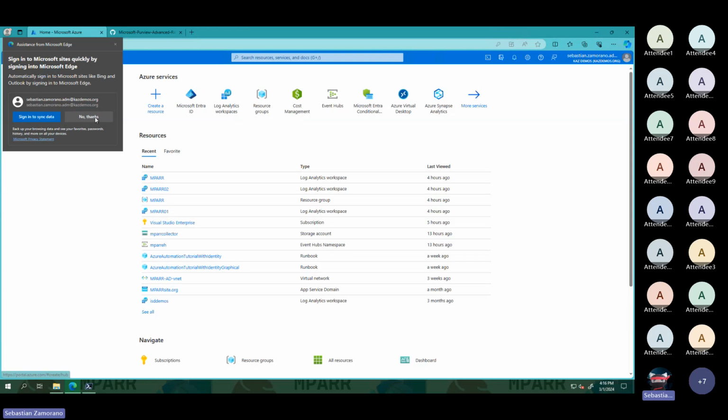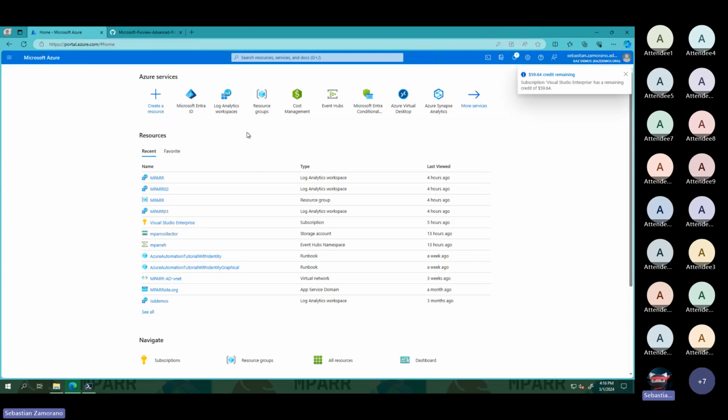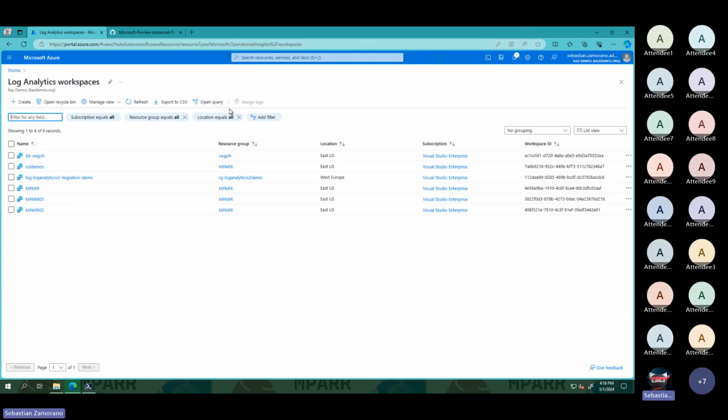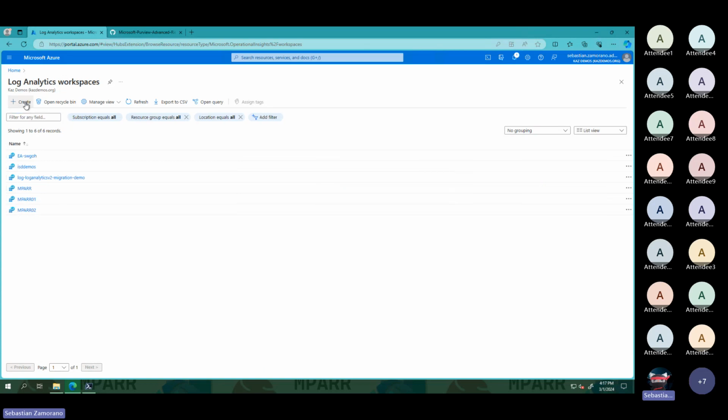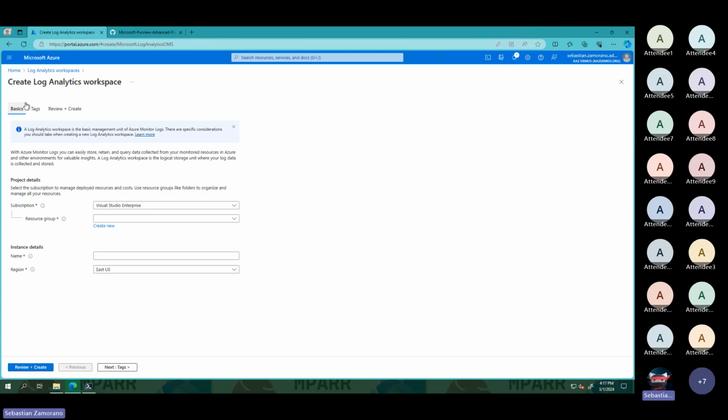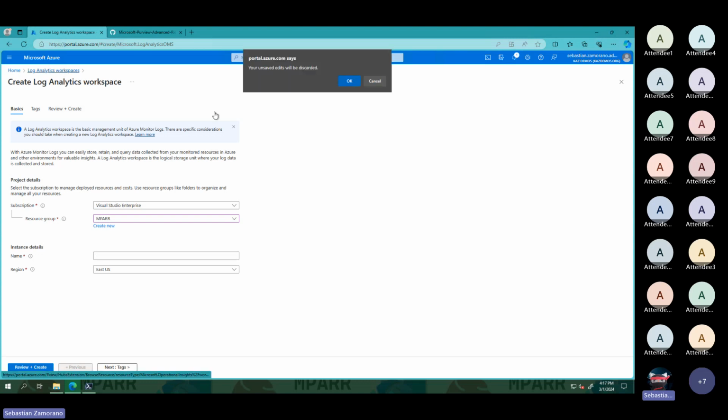Okay. What we need to have previously created is a Log Analytics workspace. In this case, I created this one. Creating a Log Analytics workspace is a very easy task. If you're using Sentinel, we can reuse our Log Analytics workspace, or you can create a new one. The only thing you need to do is select the resource group, give a name, and that is all for the Log Analytics workspace creation.